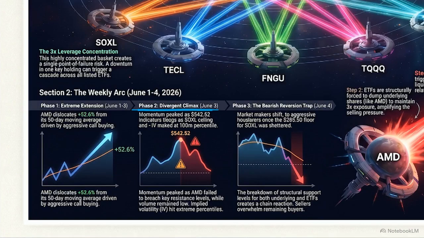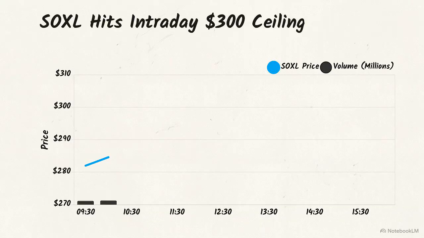By Phase 2 on June 3rd, retail and institutional buying culminated in a divergent climax, pushing AMD to a closing high of $542.52. But a hidden cross-asset warning flag appeared concurrently.